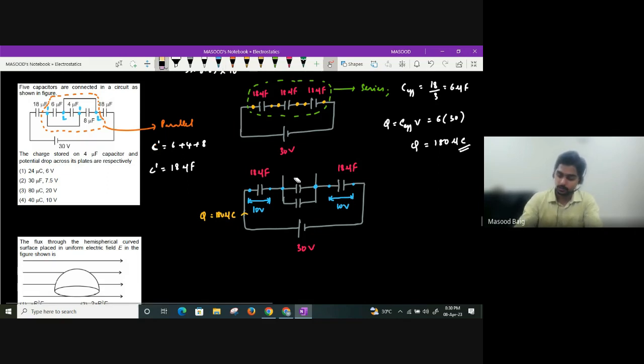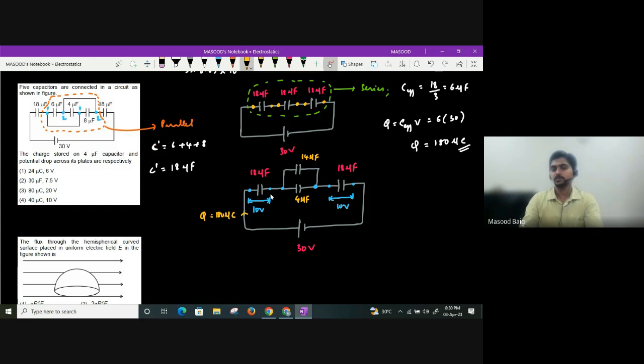Instead of writing like this, I'll take 4 separately. 6 and 8 will be in parallel only. 6, 4, and 8 are in parallel. So I'll take 6 and 8. What is the effective capacitance of 6 and 8? Will I get 14 microfarad or not? And here you have 4 microfarad.